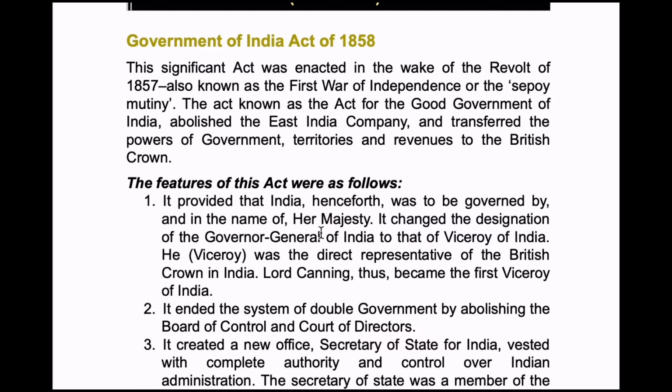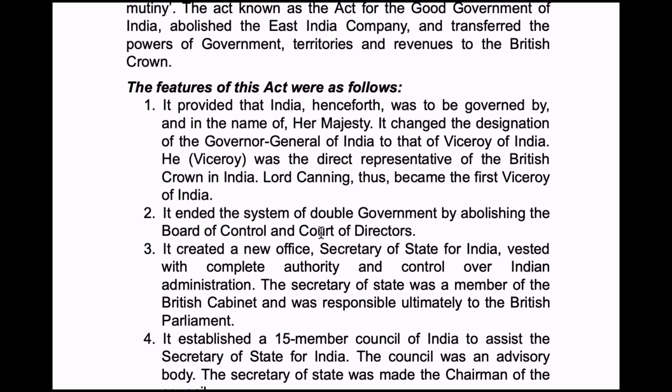Now, the features of this act were as follows. It provided that India henceforth was to be governed by and in the name of Her Majesty. It changed the designation of Governor General of India to that of Viceroy of India. That means before the 1857 revolt, India was ruled by the Governor General of India. But after this revolt, it transferred the powers to the British Queen.